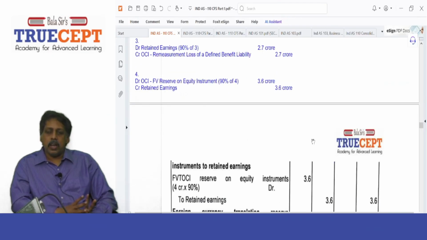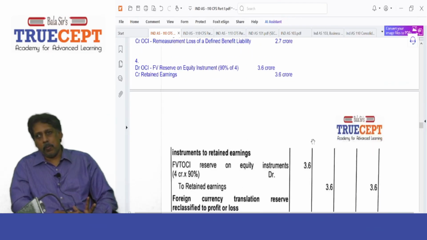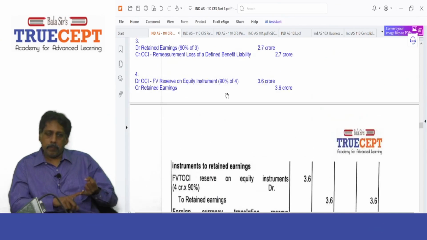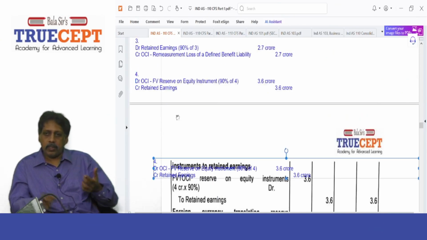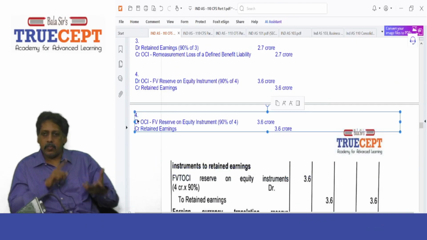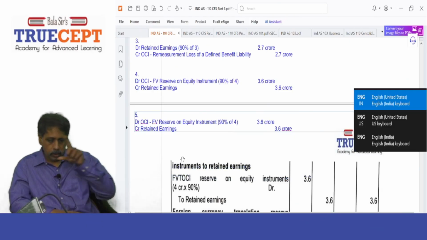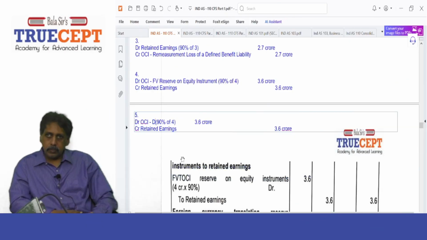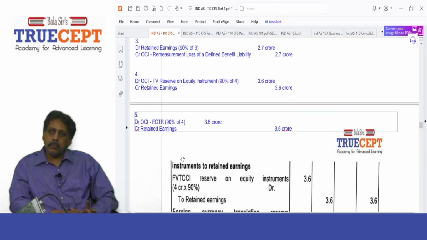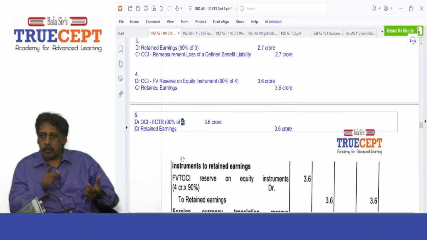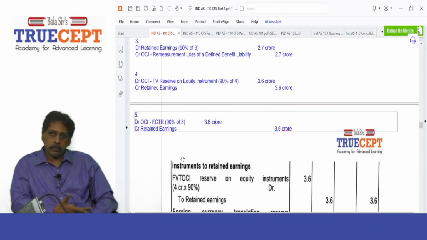3.6. Yes. And the last entry that you know, come on. Debit other comprehensive income, hyphen what? FCTR, foreign currency translation reserve debit. How much? 7.2 crore. Then to profit and loss account, 7.2 crore.